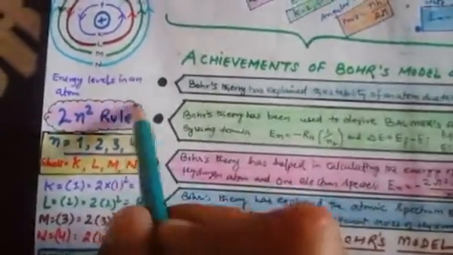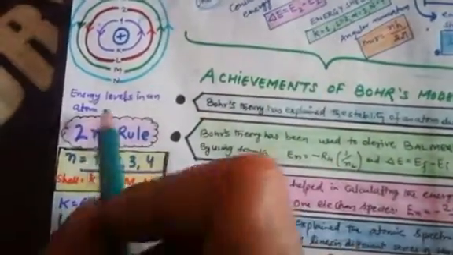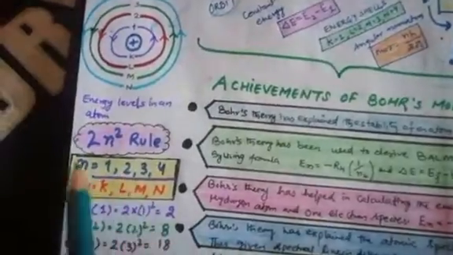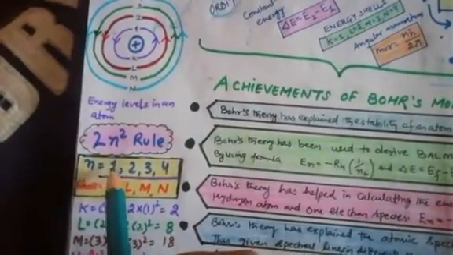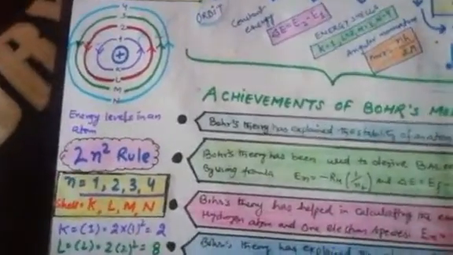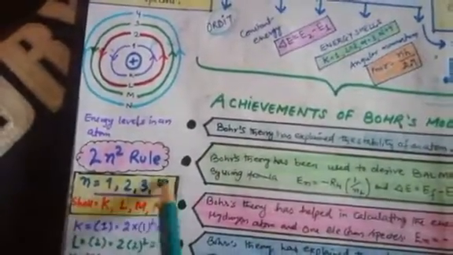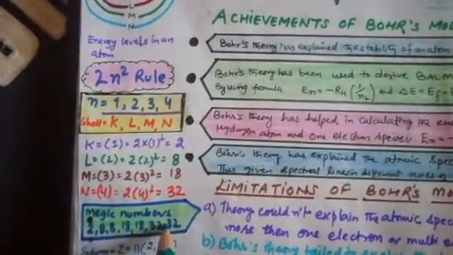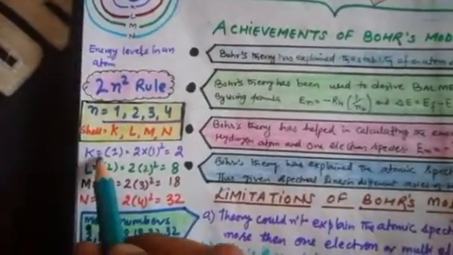Okay, so this was also one of the contributions of Bohr's model, in which he gave the 2n square rule to find out how many electrons can be distributed in K and L. Here n is the number of the shell: 1, 2, 3, 4, whereas the shells are K, L, M, N. It means that number 1 is K, number 2 is L, number 3 is M, number 4 is N. So how do we calculate the number of electrons distributed according to shell? That is by using this formula.